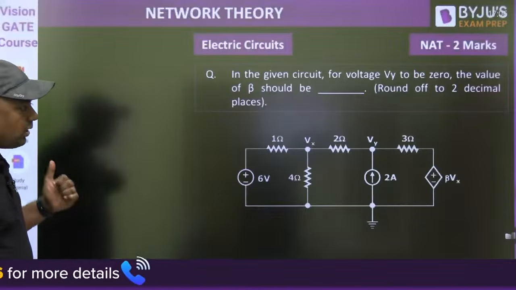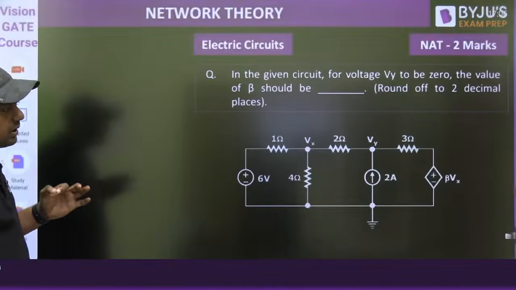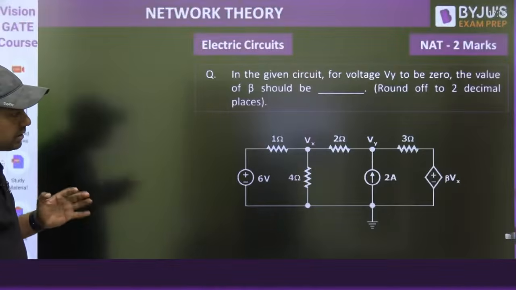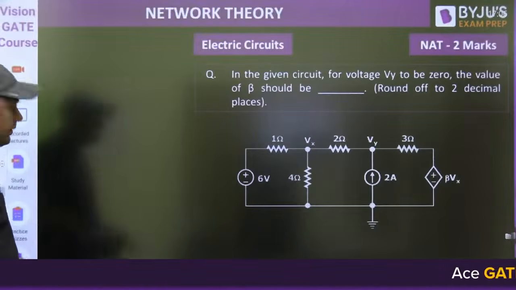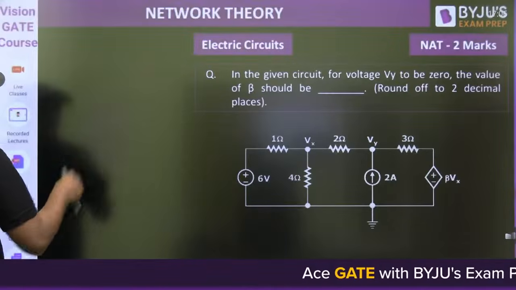Now if Vy is 0, how can you solve this question? Can you write a KCL or KVL? Tell me what is the answer. Everyone try to solve this question.